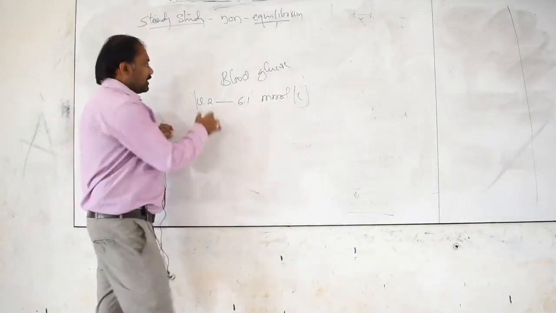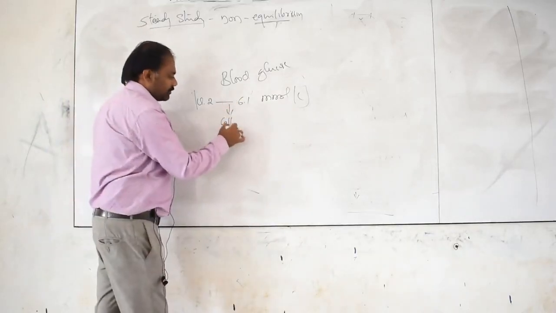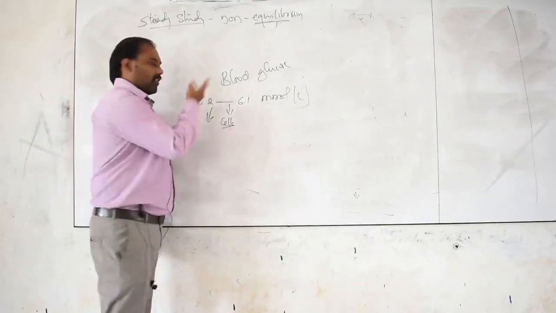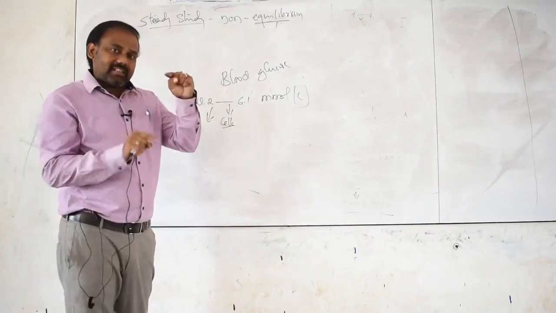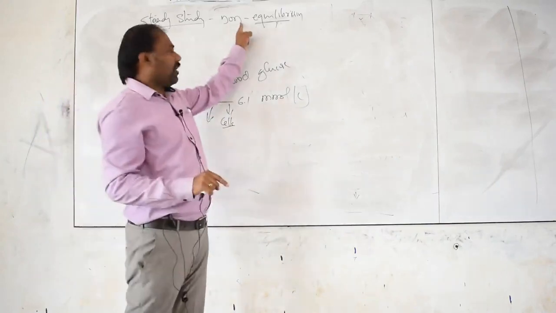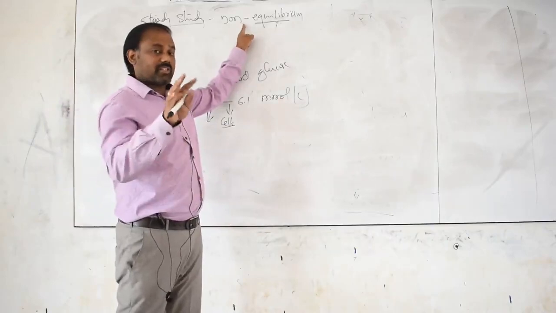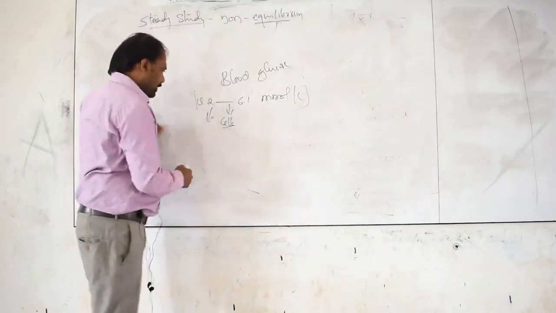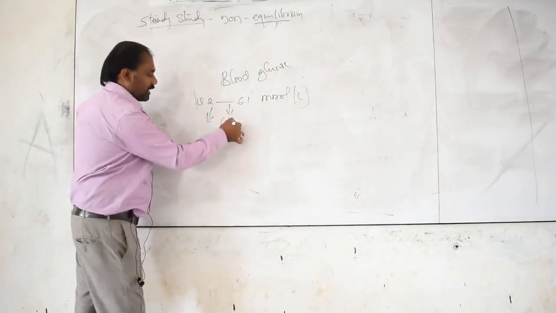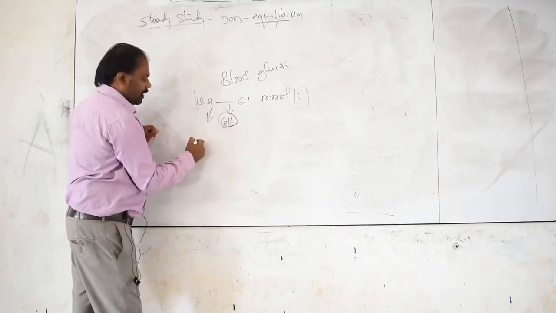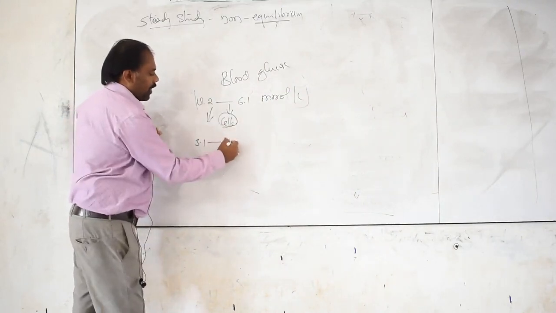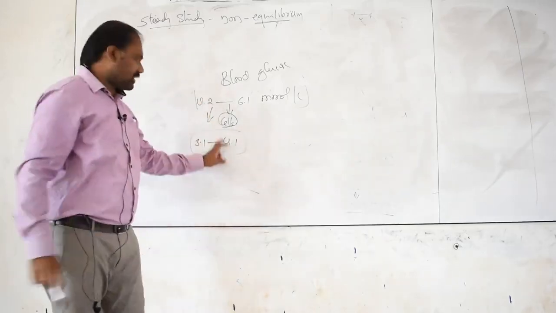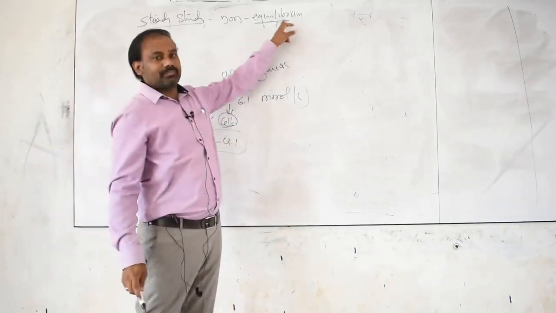When these glucose molecules are utilized by the cells, the level will become less than the normal. Yes or no? So when they become less than the normal, they are in non-equilibrium. The concentration is not up to the mark, so again it has to increase. Say, after the glucose is utilized by the cells, the level becomes 3.1 to 4.1. This is less than the normal, and it has to reach the normal.